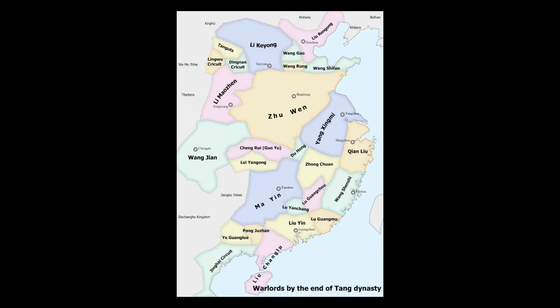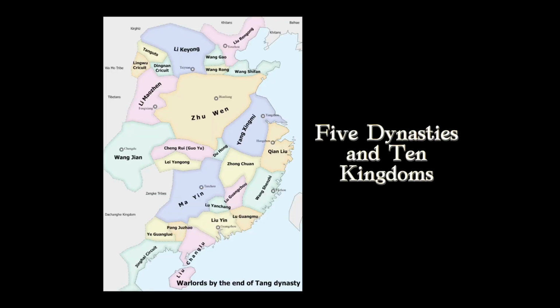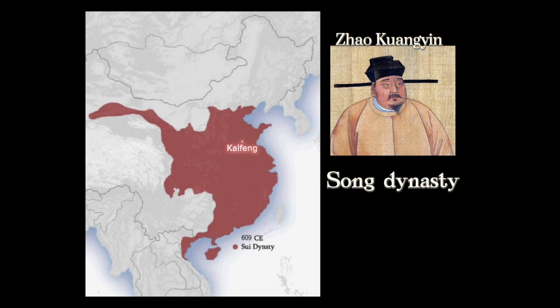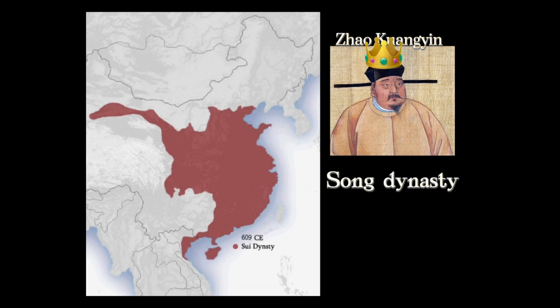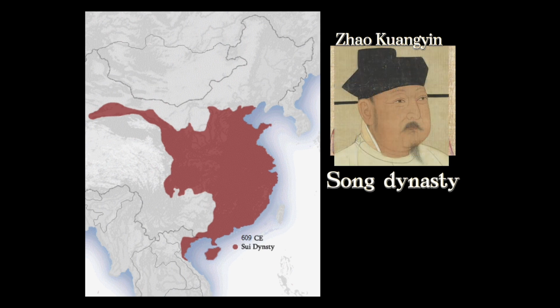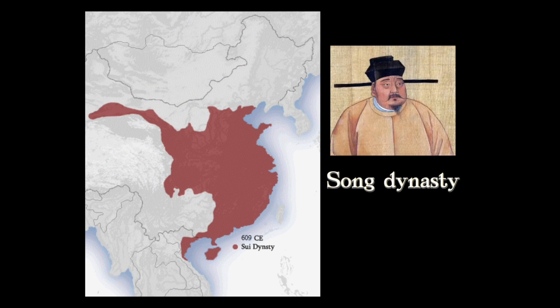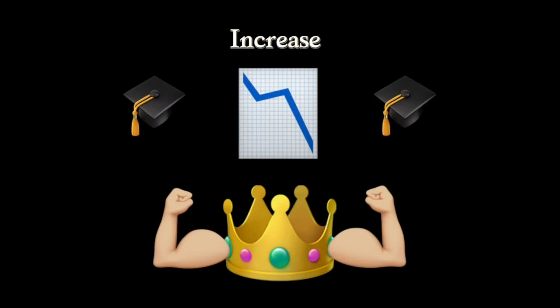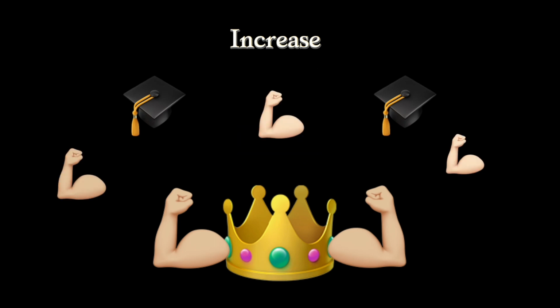After the fall of the Tang dynasty, strong warlords started to create their own countries, and this period is called the Five Dynasties and Ten Kingdoms period. In 960, Zhao Kuangyin, who was one of the warlords, founded the Song dynasty, chose Kaifeng as the capital and became an emperor. In 979, the second emperor Taizong united the whole of China. Song gave more power to scholar officials rather than military officers to weaken the power of warlords. They also weakened the power of high-ranking officials and added more bodyguards for the emperor.